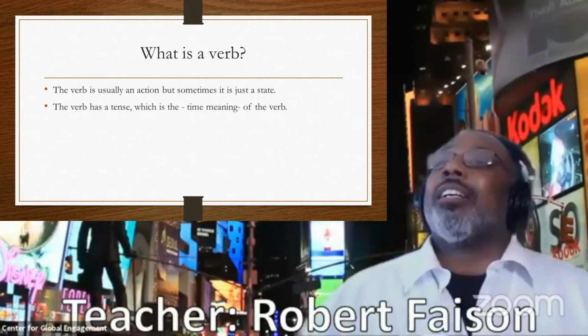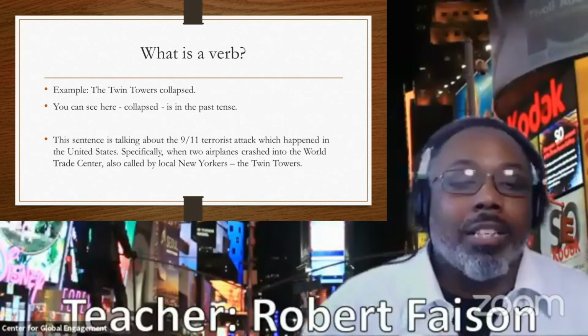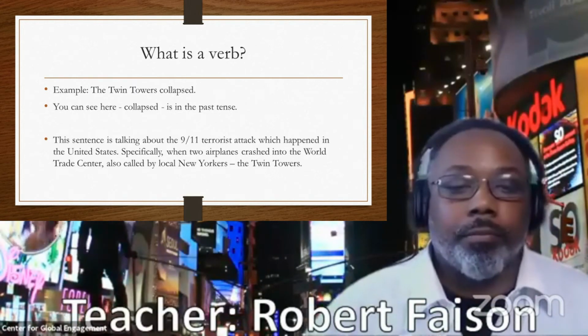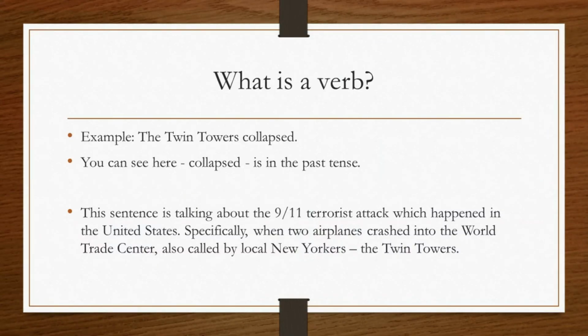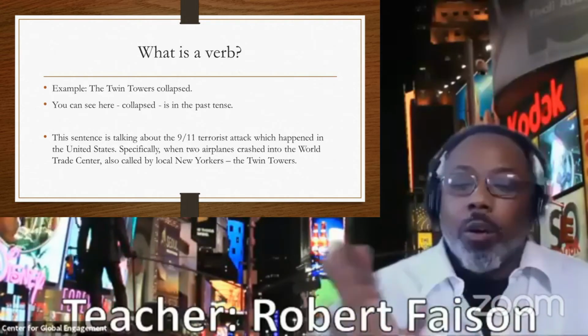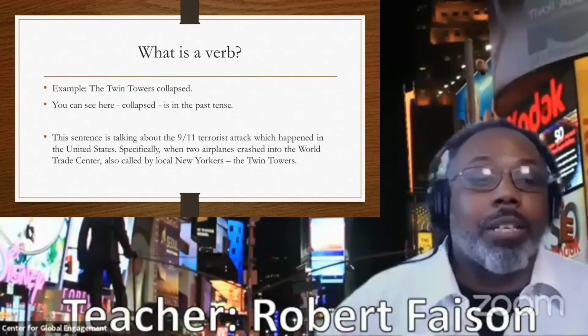Let's look at our first sentence. Example: The Twin Towers collapsed. You see here that collapsed is in the past tense. That's cool because that gives us the meaning of time of when something happens.